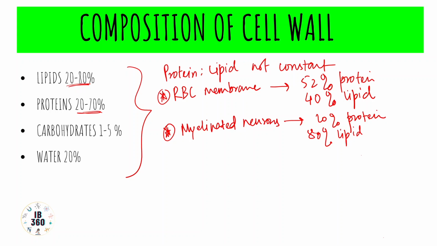That is why these ranges are shown, because they are not constant, they vary from cell to cell. The important lipids of the membrane are phosphoglycerides or phospholipids. Phospholipids are some 100 types, so that also we can mention.